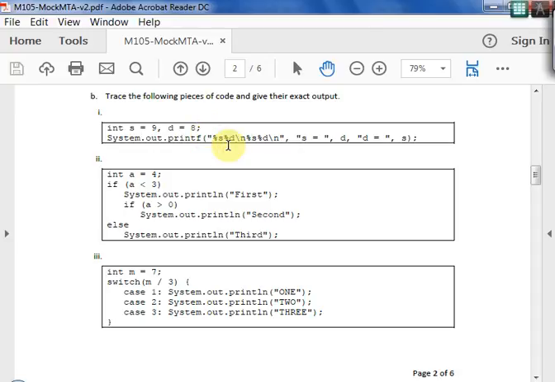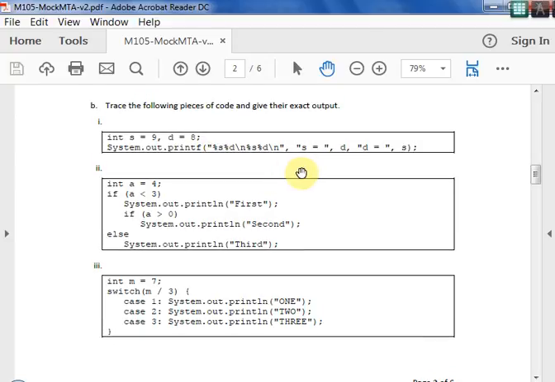s percentage d slash n percentage s percentage d, where s is equal to d and d is equal to s. So you have the value of s and d. So here what you have to print is this: you have to remember this percentage s is for a string. So the first percentage s is with the first string. The first string is s is equal to, which is in double quotes.